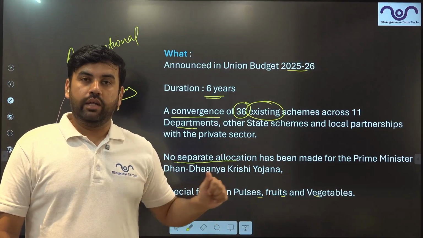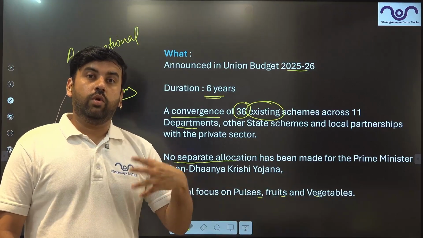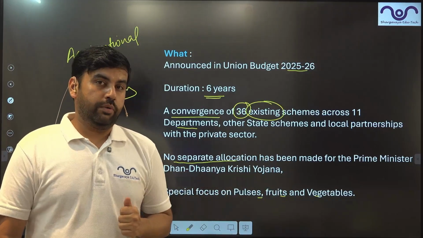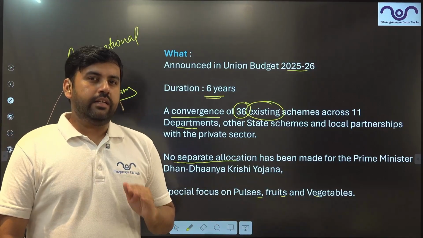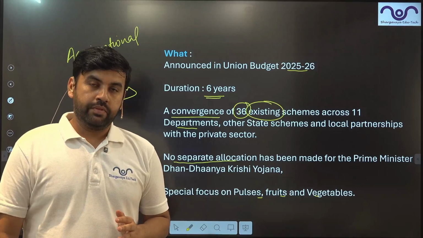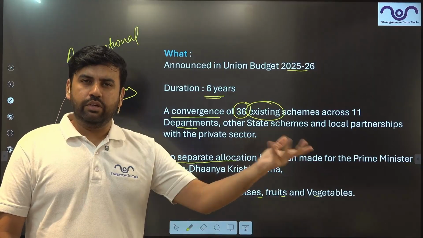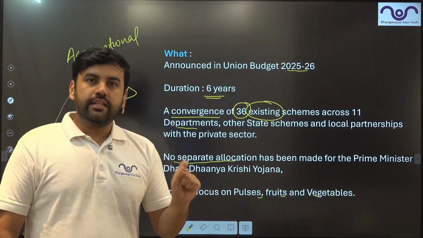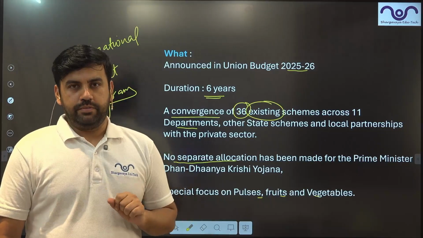Two belong to horticulture, fruits and vegetables, and you already know that horticulture has already surpassed food grain production in India. Pulses is the one where India is still a net importer because we consume more than what we produce. We are importing pulses from outside, including countries like Mozambique. In this scenario, improving pulses production is extremely important for us.